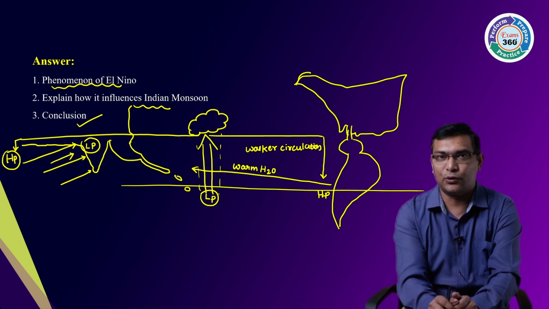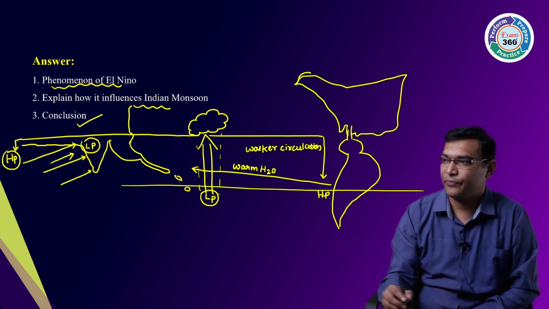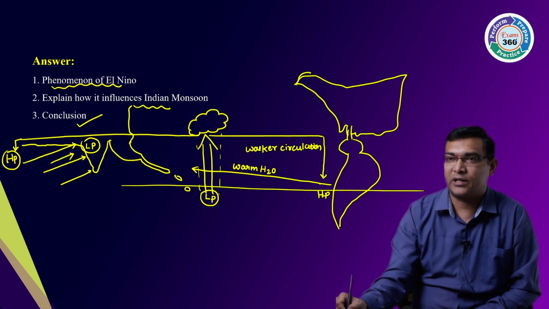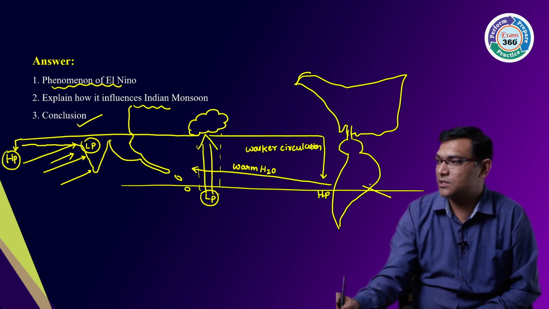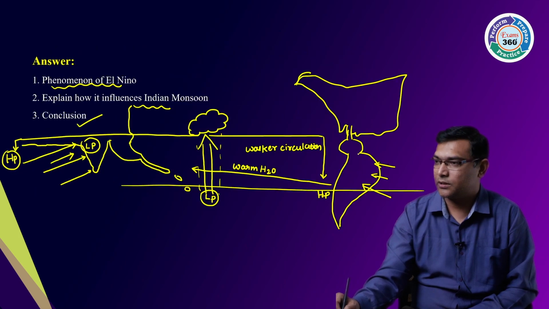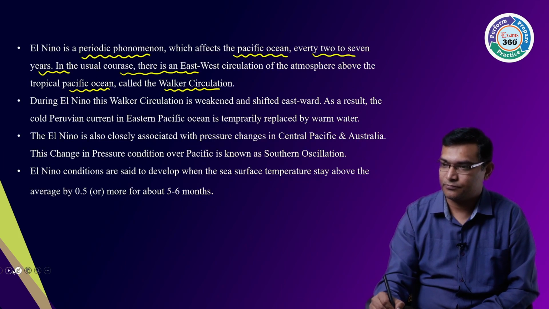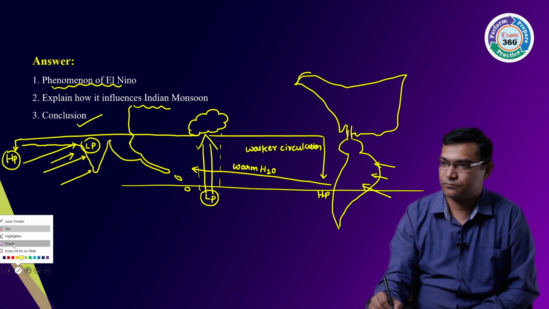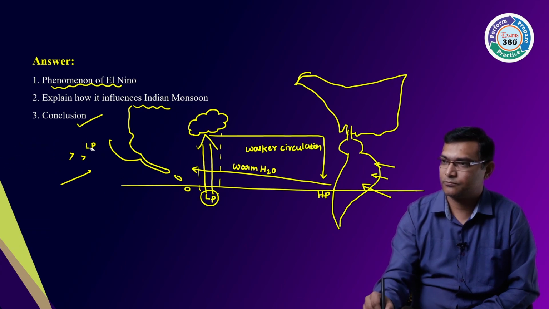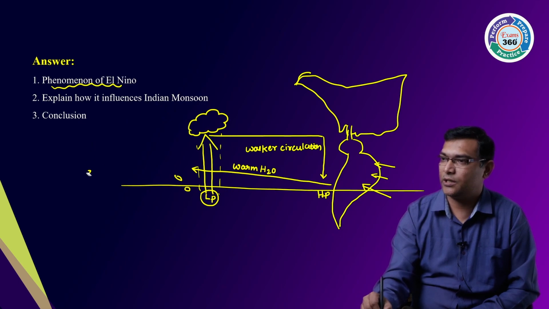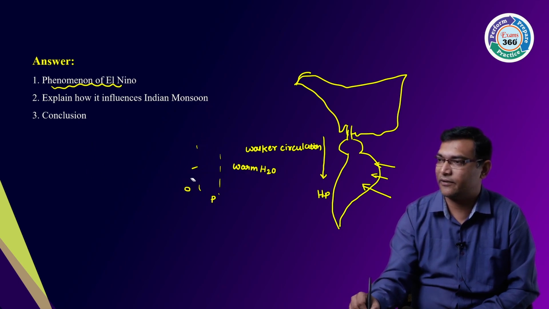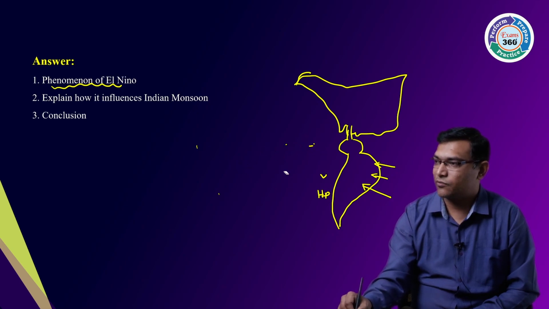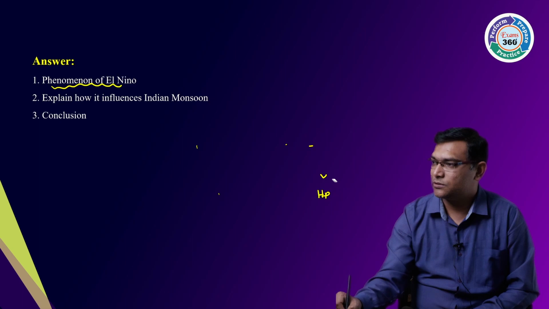But during the El Nino, the reverse takes place. What happens here? You see, this warm water, instead of these southeast trade winds... during the El Nino, the phenomenon will get reversed and your Indian monsoons will get impacted. So what will happen during the El Nino?